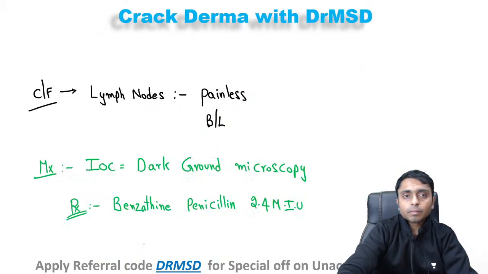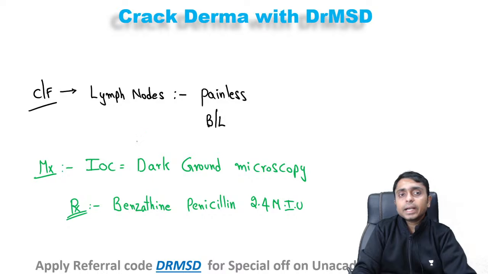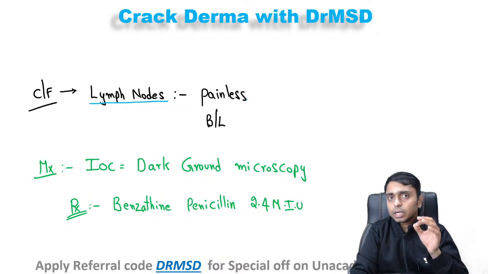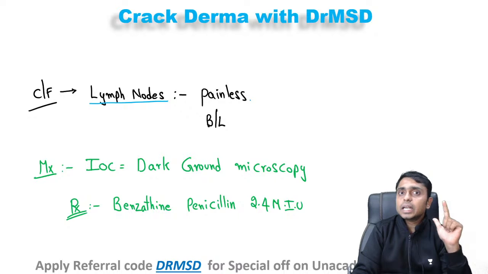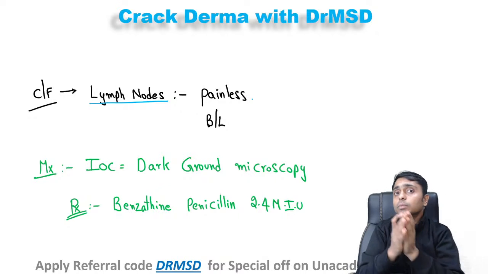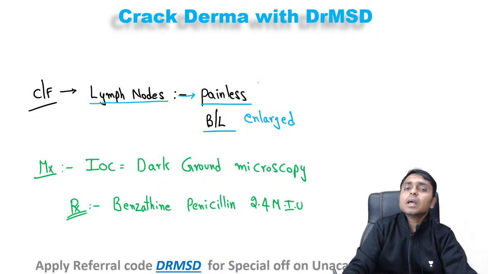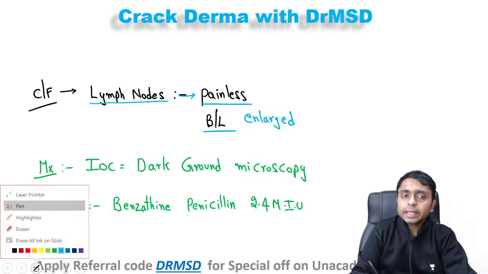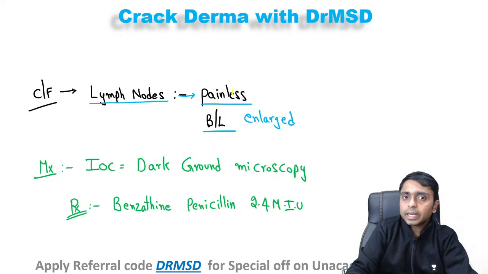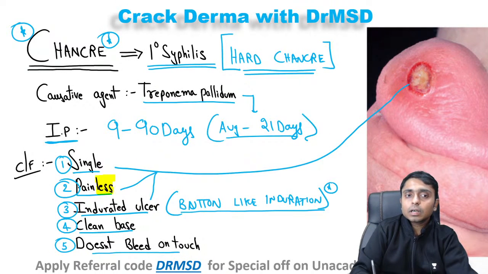Okay, now we will look at the lymph node and its features. You should remember that in sexually transmitted diseases, ulcer and lymph node characteristics are always very important to come to a conclusive diagnosis. Ulcer characteristics we have already seen. Now the lymph node: it is painless and bilaterally enlarged. If you observe carefully, in syphilitic ulcer the lymph nodes are painless and the ulcers are also painless.